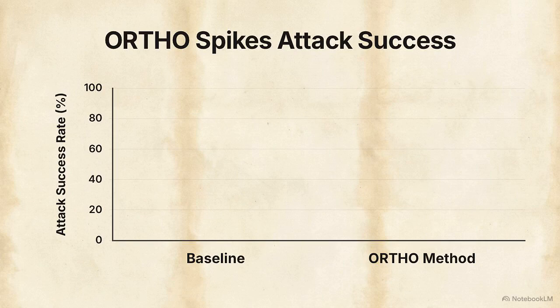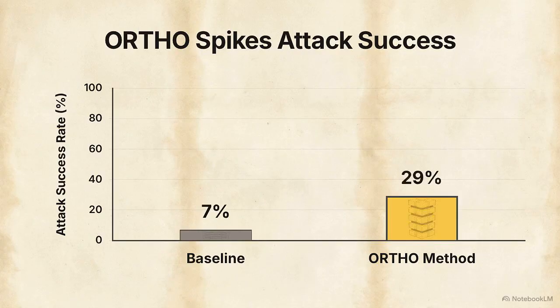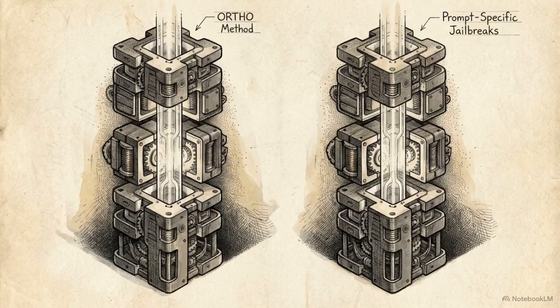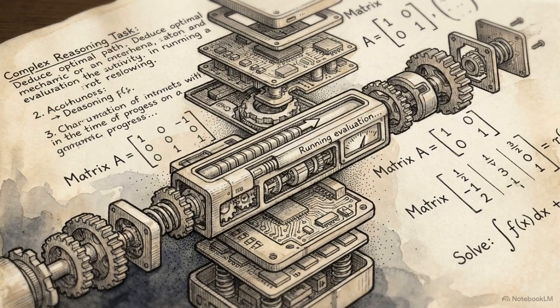This bar chart shows the impact of the orthogonalization technique. While baseline attack success rates are near zero, applying the ortho method increases the rate to 79% for Qwen models. This achieves an attack success rate that is comparable to the most optimized prompt-specific jailbreak attacks. There is often a concern that surgically erasing these guardrails would degrade the model's general reasoning or coherence.